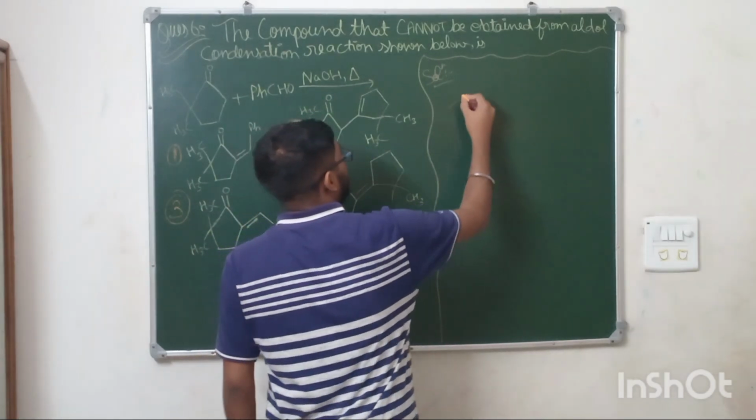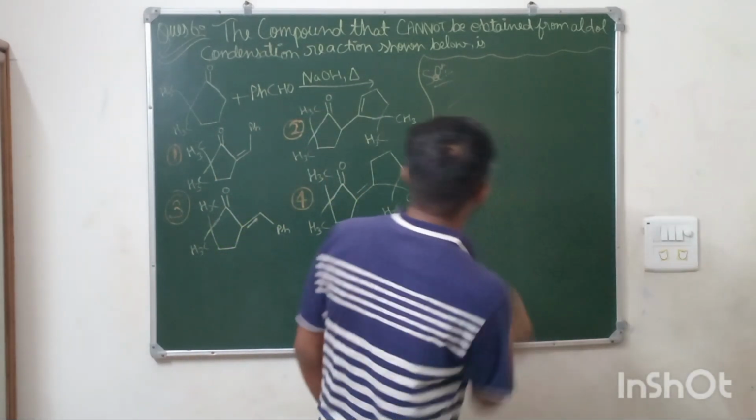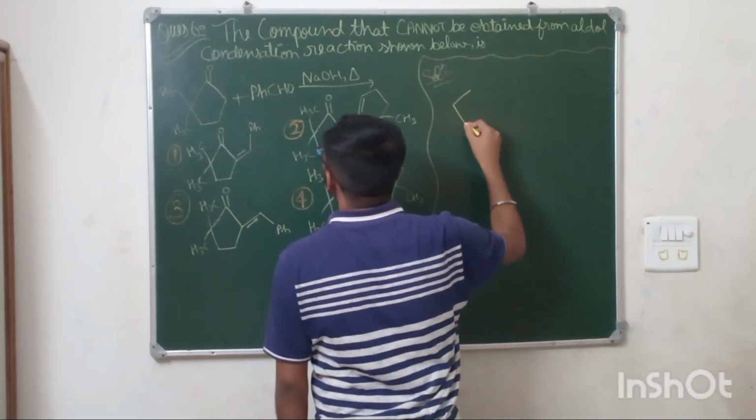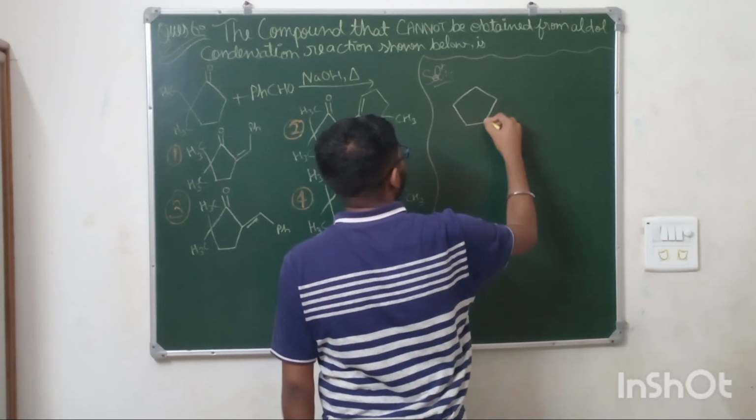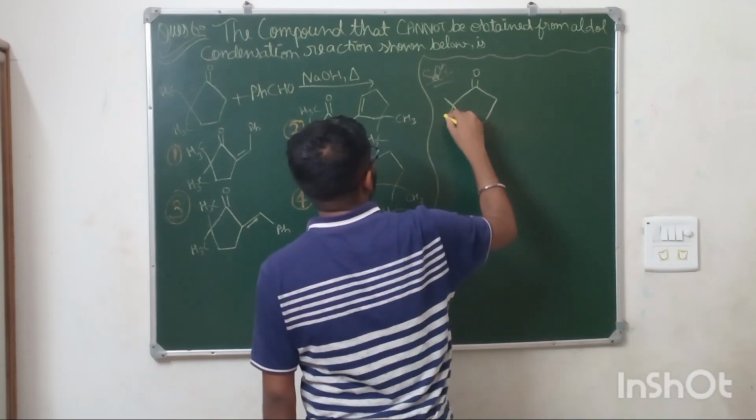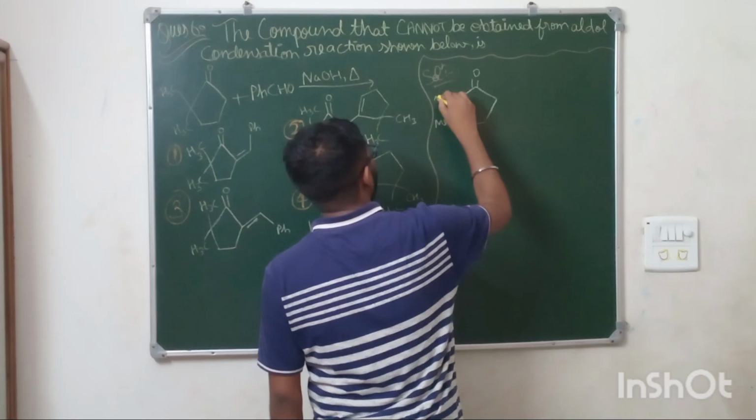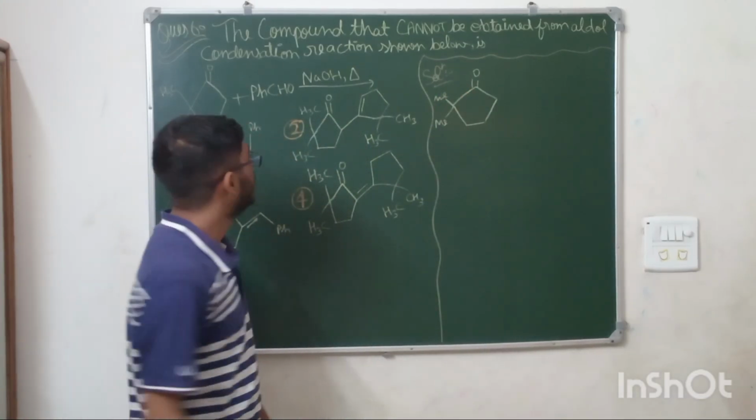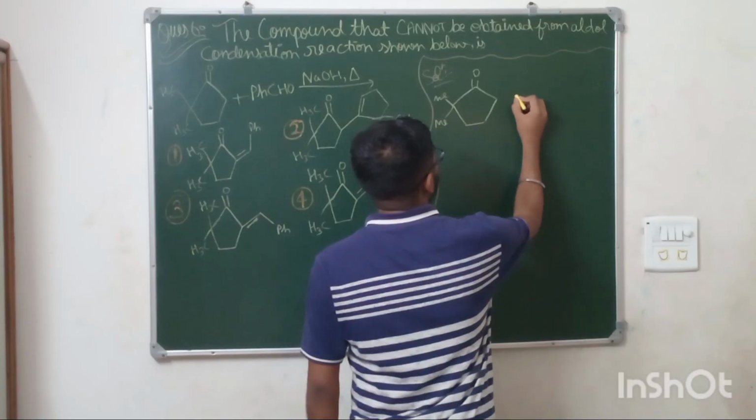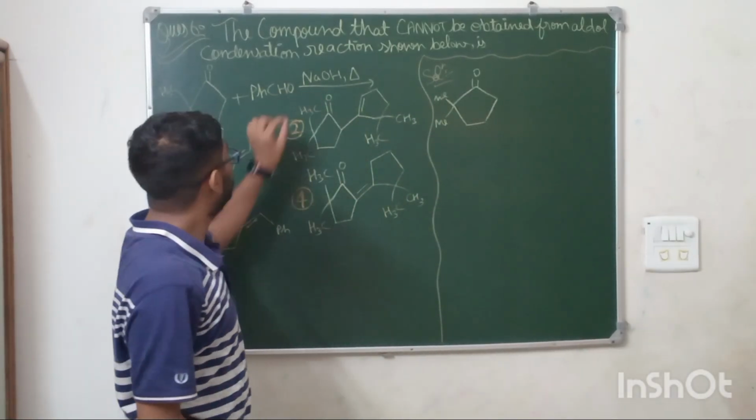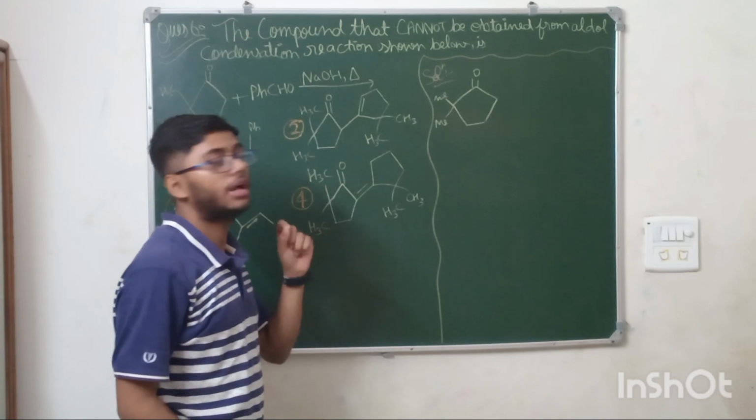First of all, this compound. Let me change. First of all, this compound, like this. This is double bond O, and this is methyl and methyl. Okay, and now you have to react it with benzaldehyde. So NaOH, OH minus, NaOH and heat.